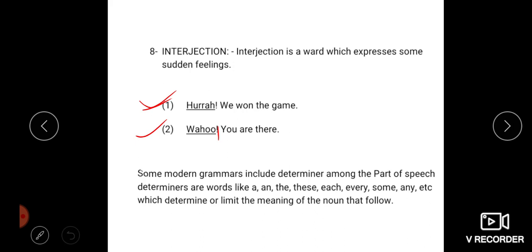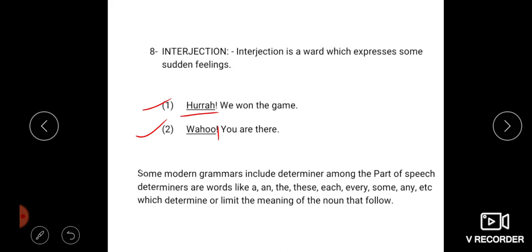An example: hooray, we won the game. Here the word hooray is the interjection.